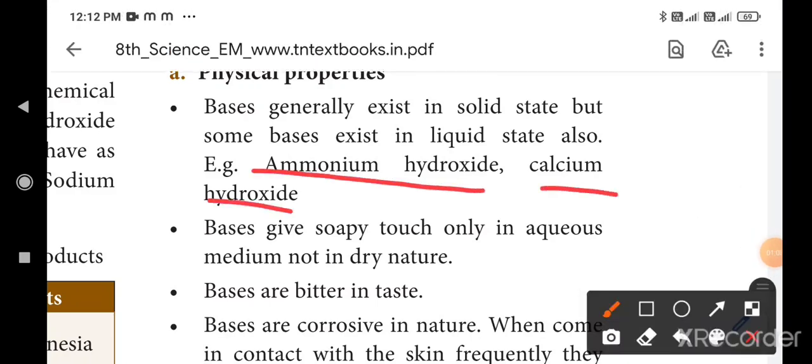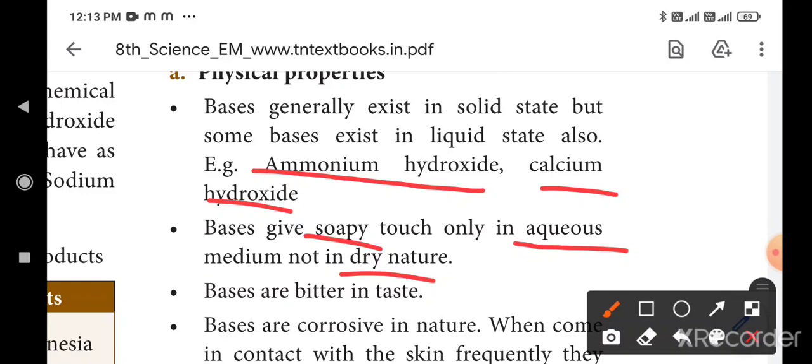Next, bases give soapy touch only in aqueous medium. Aqueous means you add water. If you add water plus soap, it converts into soapy. But if you do not add water, it is a dry nature. Bases give a soapy feel when touched only in the aqueous medium, not in a dry nature.